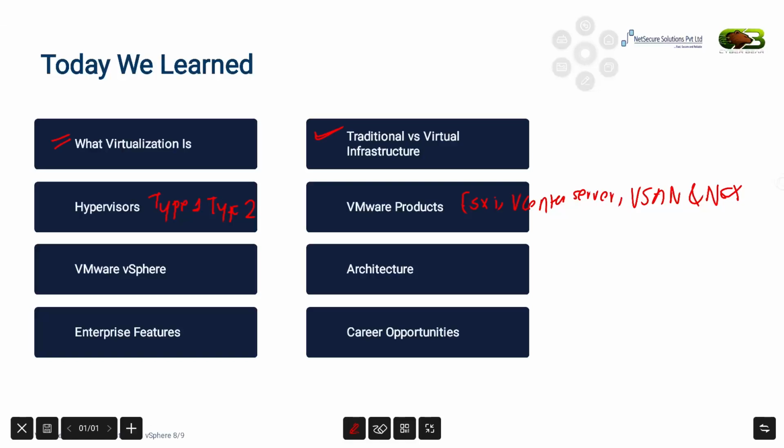Next, we understood what VMware vSphere is, and how its architecture is built using ESXi hosts, vCenter Server, virtual machines, storage, and networking. We also discussed some of the powerful enterprise features of VMware. Then finally, we looked at the career opportunities available in this field. I hope this session has given you a clear understanding of what VMware vSphere is and what you will be learning throughout this training. This was just a beginning.